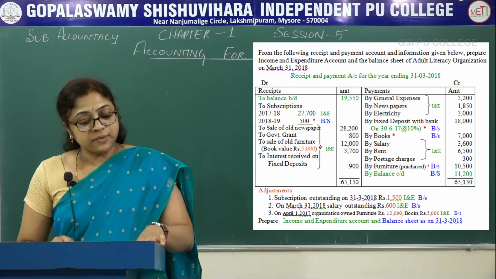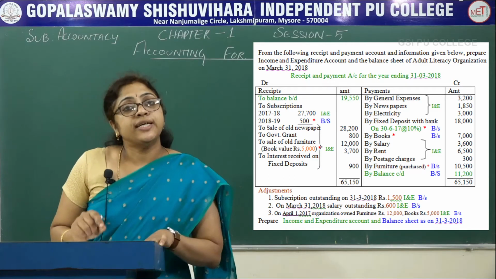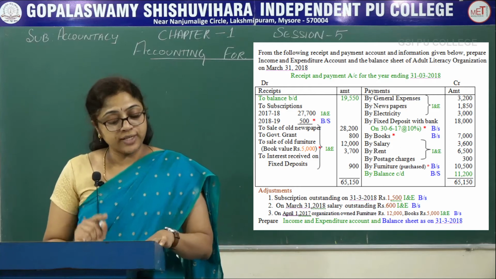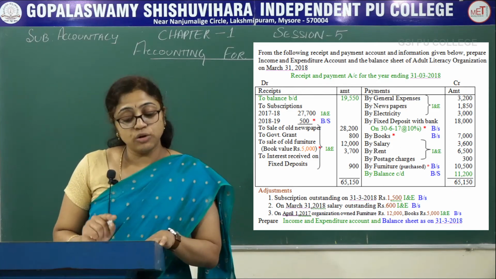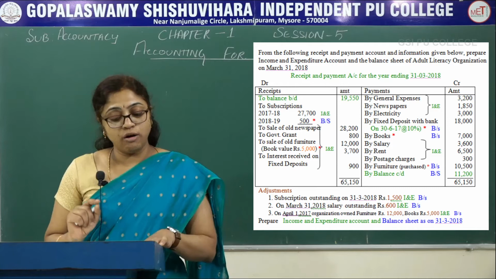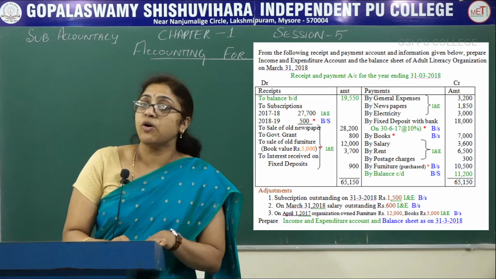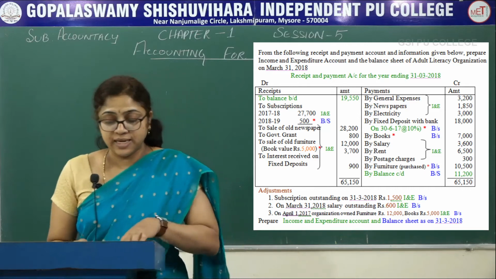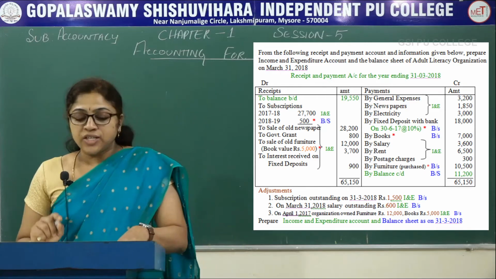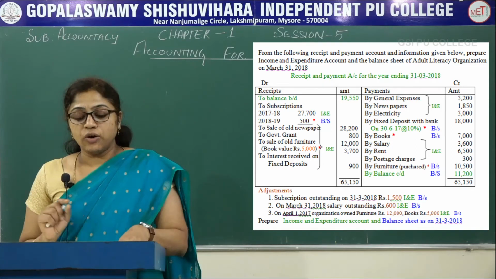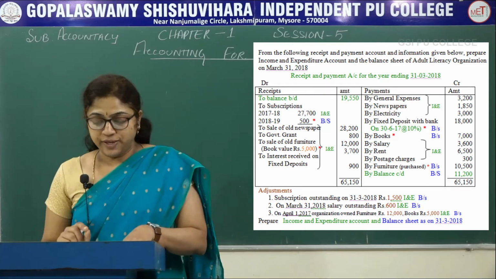Next, subscription. So subscription, it is a revenue receipt. To sale of old newspaper, that is also revenue receipt. To government grants, to sale of old furniture, interest received on fixed deposit, these are all comes under the revenue receipts. Next one, on the payment side, general expenses, newspaper, electricity, these are all revenue expenditure.